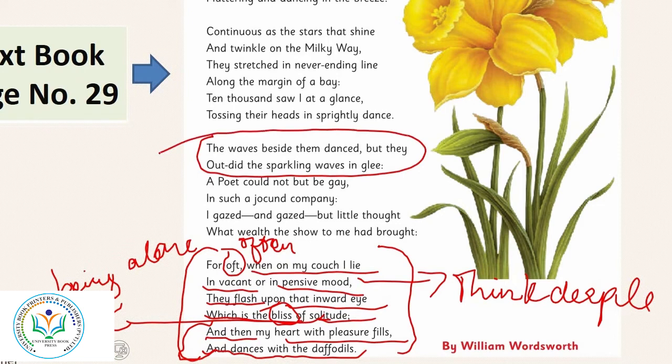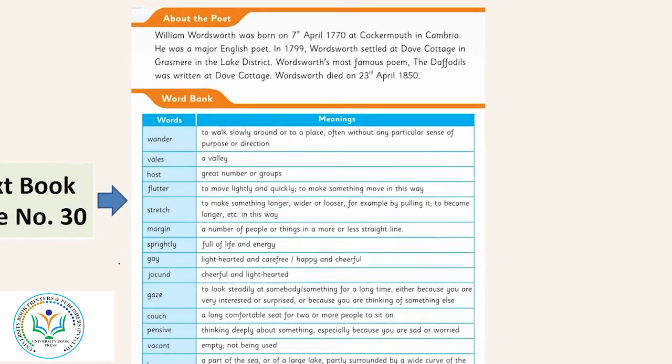So in this poem we read about the daffodils, the William Wordsworth who saw the group of daffodils and appreciated the beauty of it. He really enjoyed the company of beautiful daffodils and wrote about it in this poem here for us to read. And when he gets alone, he thinks of those daffodils and his heart fills with pleasure. Let's read about the poet here.